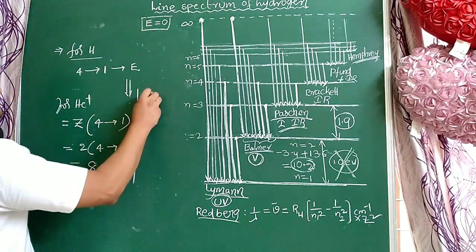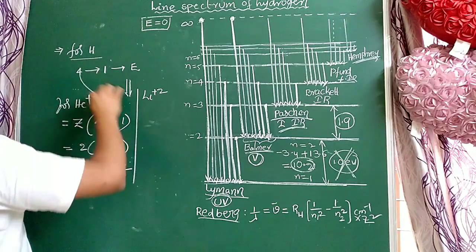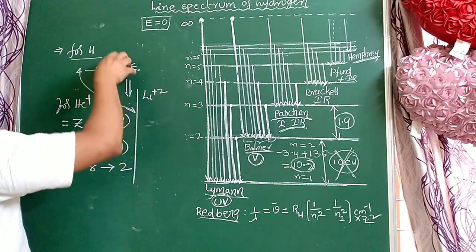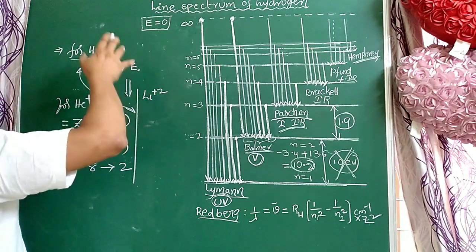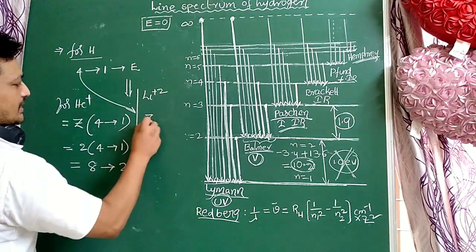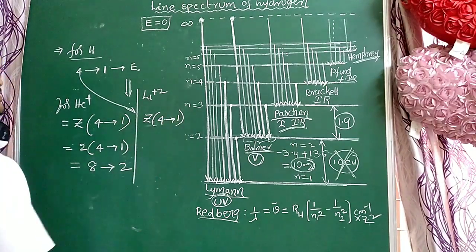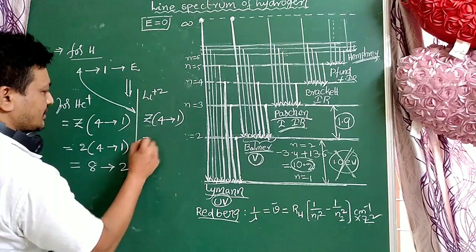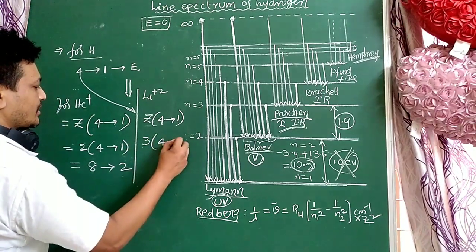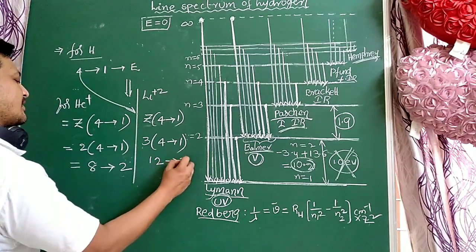For the lithium ion, Li plus 2, the same energy is used for this Li plus 2. The electron jumps from which orbit to which orbit? Z into 4 to 1. Here the atomic number is 3. 3 into 4 to 1, that is 12 to 3. This is very important.